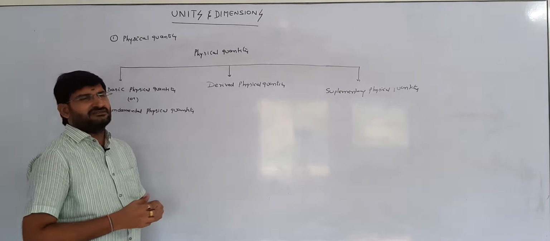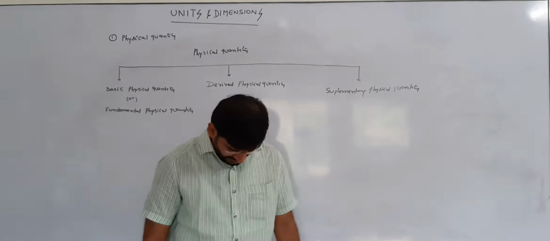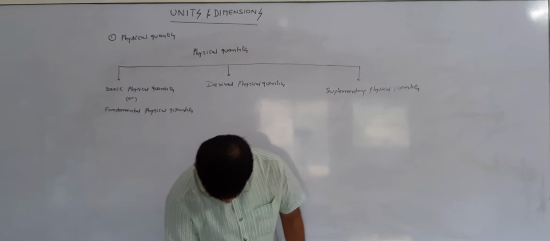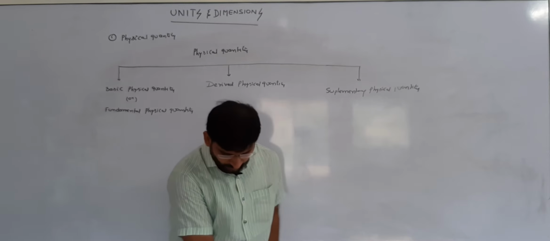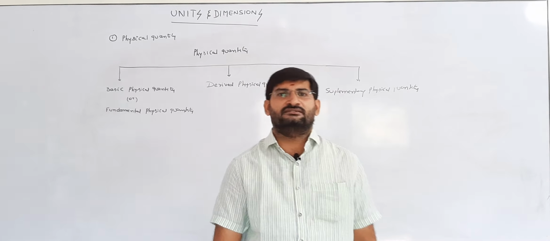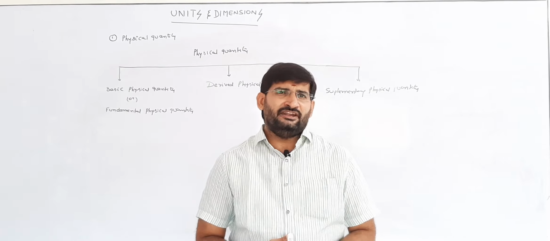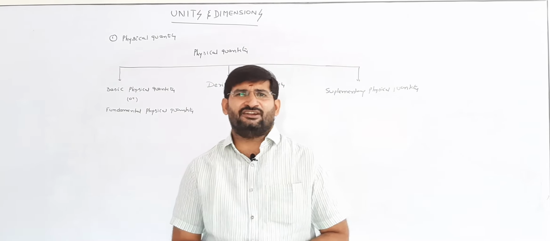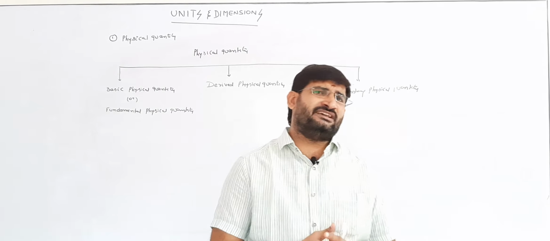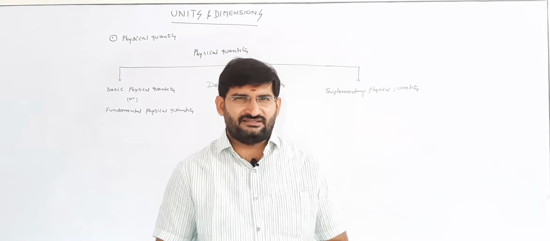All the measurements depend upon these physical quantities. My dear students, some physical quantities are independent of any other physical quantity. Some physical quantities depend on fundamental physical quantities.